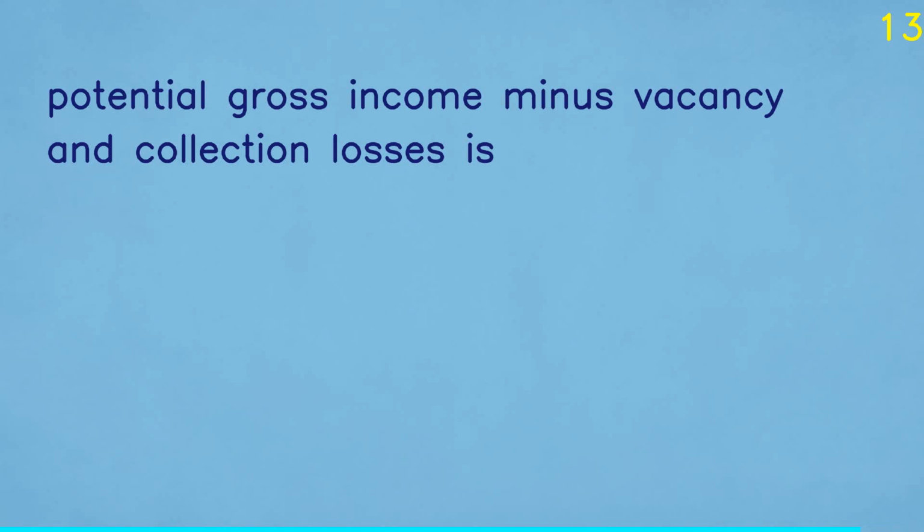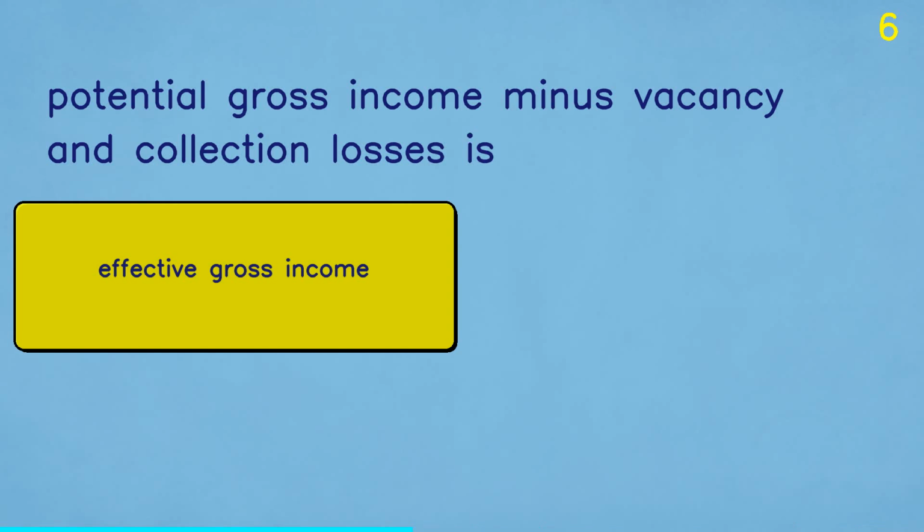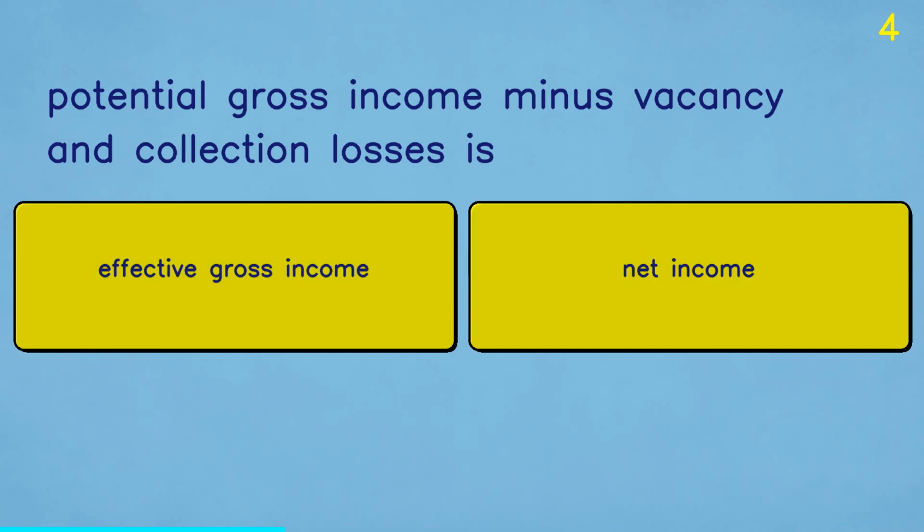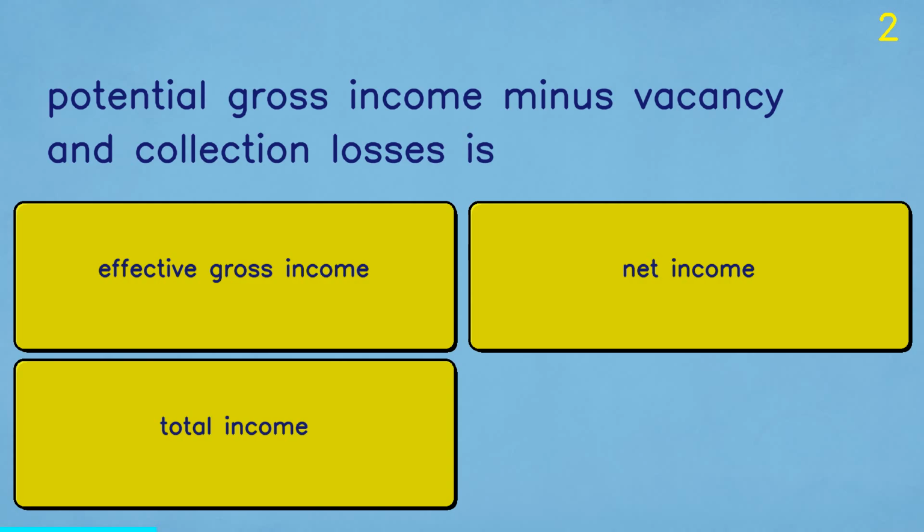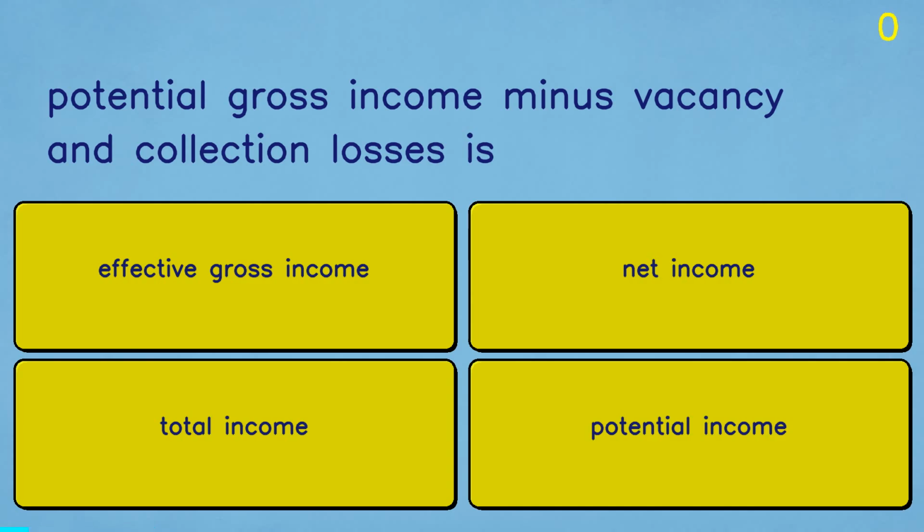Question 6. Potential gross income minus vacancy and collection losses is: A. Effective gross income. B. Net income. C. Total income. D. Potential income. The correct answer is effective gross income.